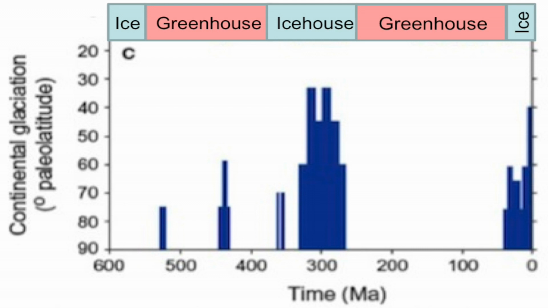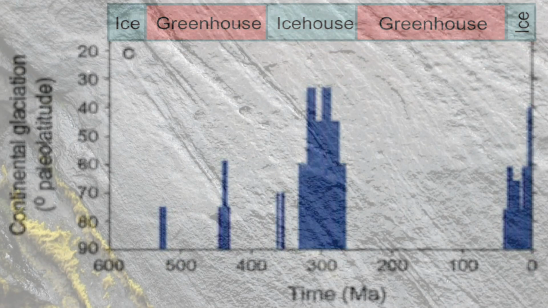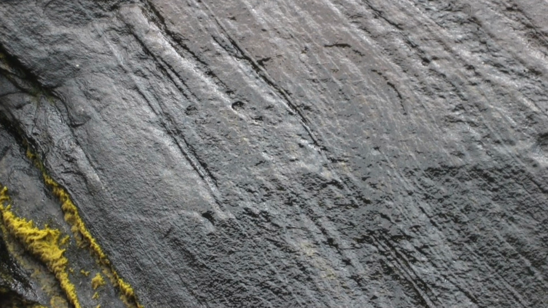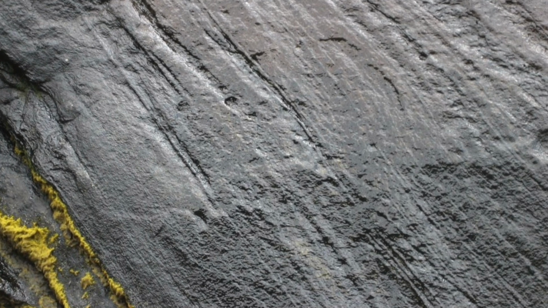But first, how could we possibly have reconstructed this? What is this data based on? How can we tell where the glaciers have been? Well, one way we could tell is by looking at the marks that the glaciers leave behind.